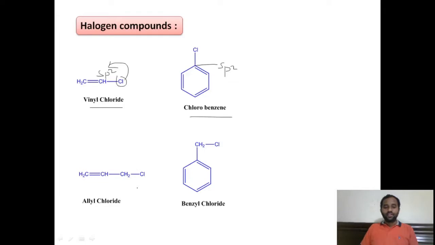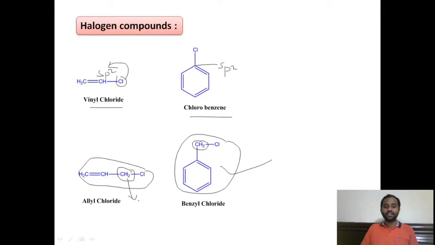Whereas we will also come across these two types of alkyl halides, that is allyl chloride, benzyl chloride. This carbon is called the benzylic carbon, therefore this is called benzyl chloride. This carbon is called the allyl carbon, therefore this is allyl chloride, right?